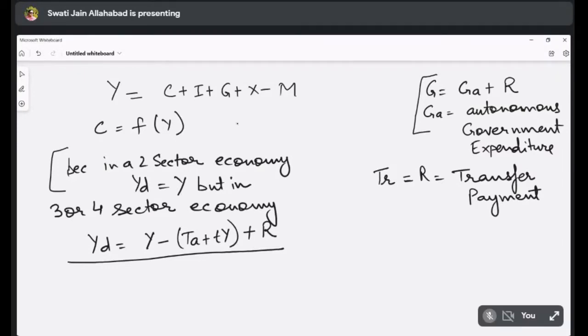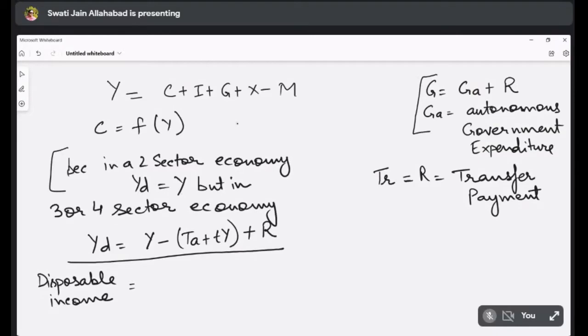Now, YD is your disposable income. How do you find out the disposable income? You have to deduct the taxes from the income and then you have to add the transfer payments to the income.